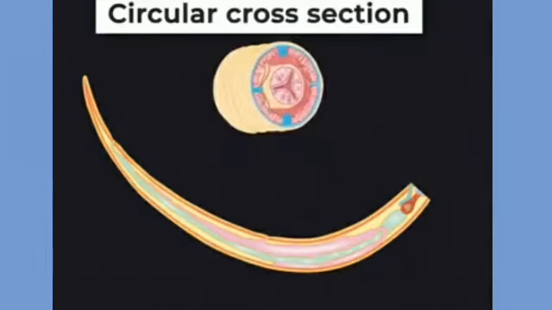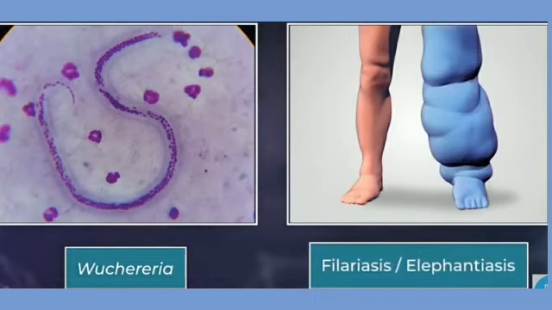These organisms are also called roundworms. If you see the circular cross section of these organisms, they are round in shape. That's why the name given to them is roundworms. See in this image, a worm from the Aschelminth phylum enters our body and affects our body parts very badly. Here the disease caused by this worm, Wuchereria, is filariasis, also called elephantiasis.